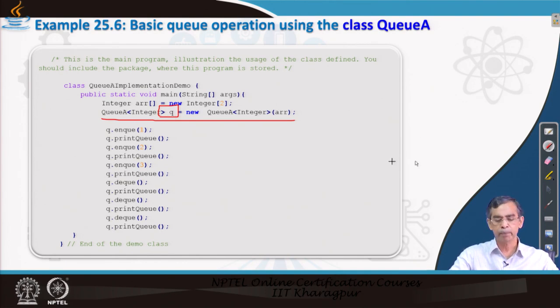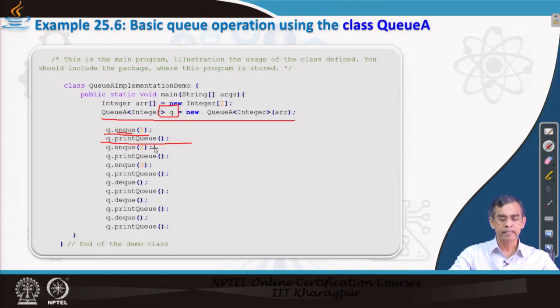Now, here we are performing certain operations, as you see, queue.enqueue(1). So, basically we are calling the enqueue method here, passing an argument 1, which means we are inserting the first element into the queue, which is 1, and after inserting we simply print the queue.